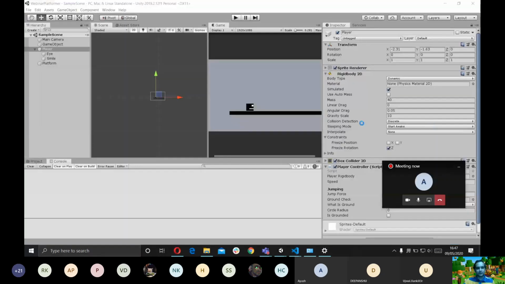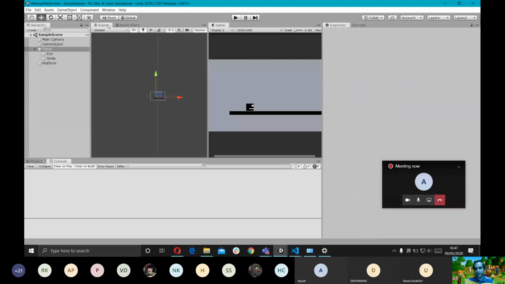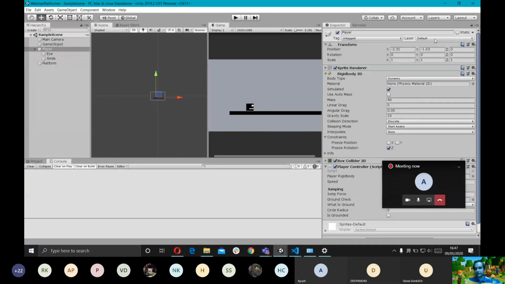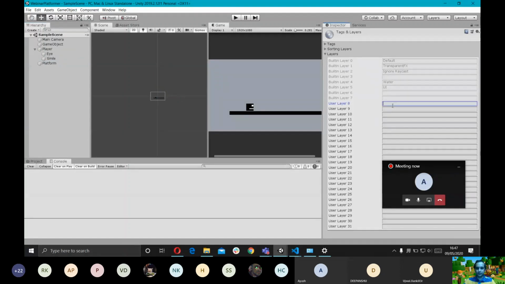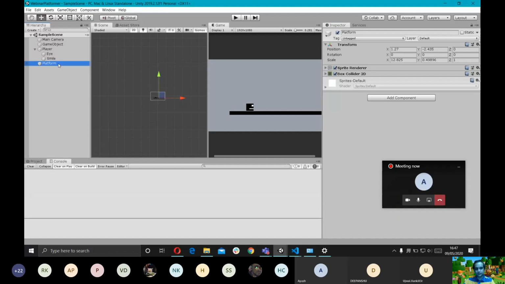The first thing that we discussed is that all game objects have tags and layers, which basically tell which layer this object belongs to. So I'm going to go to the platform and create a new layer. I'm going to call it ground. I'm going to change the layer of the platform to ground.